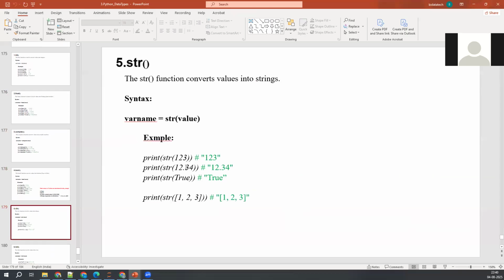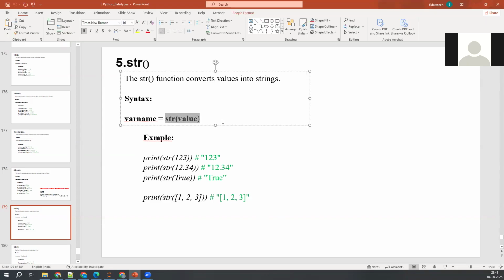Next one, string. You can convert a number into string, and float values also. Even True is a boolean, right? String of boolean is nothing but it converts into the string 'True'. If you want to convert this list into string format, it can be converted. So anything can be converted into string format. That's what I wanted to say here.